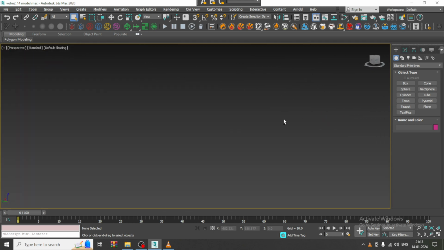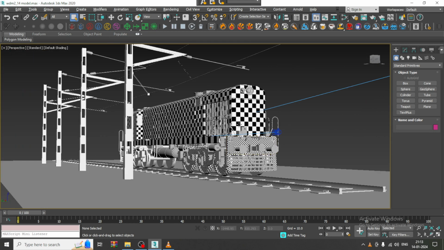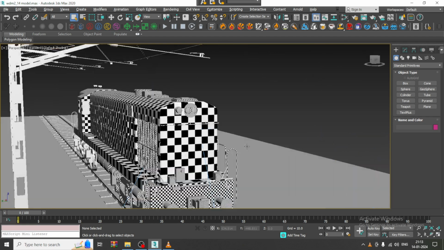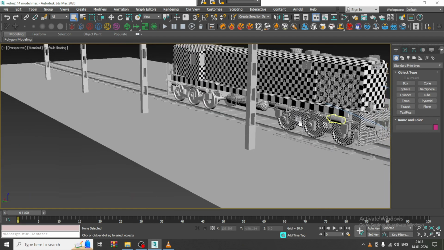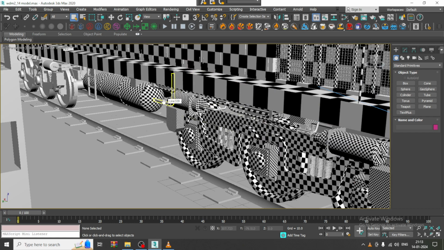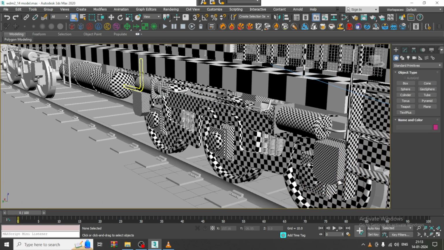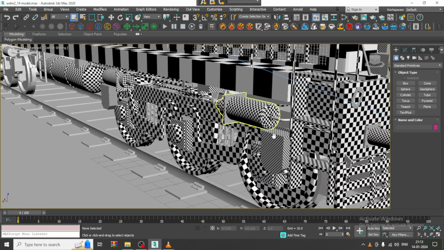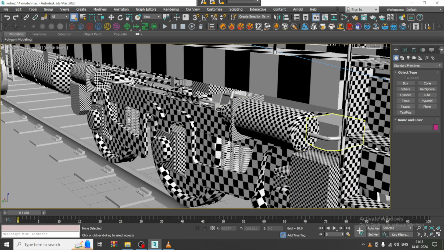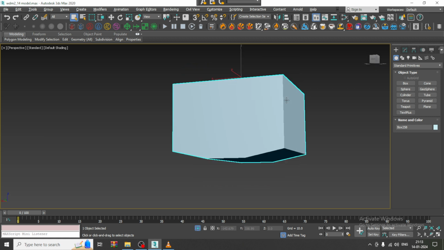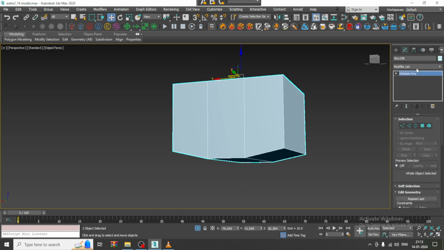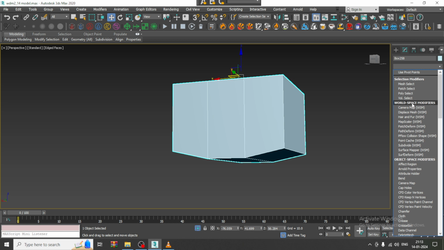So let's get started. As you can see over here, we have started with unwrapping of this WD-M2 locomotive. A few things are left out which we will be covering over here. So now, very first of all, let's select this part, select this, let's go into this and let's give unwrap UVW.